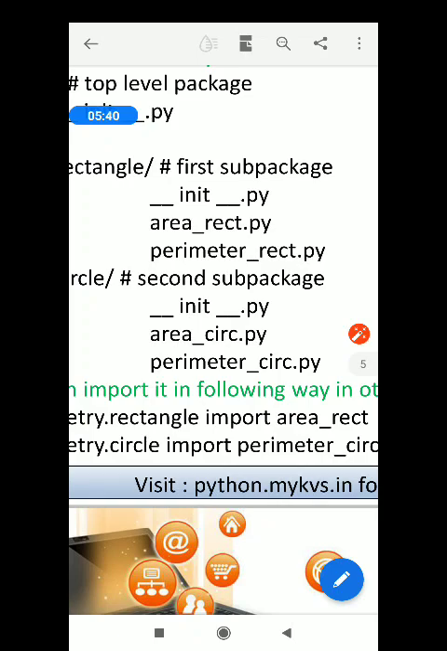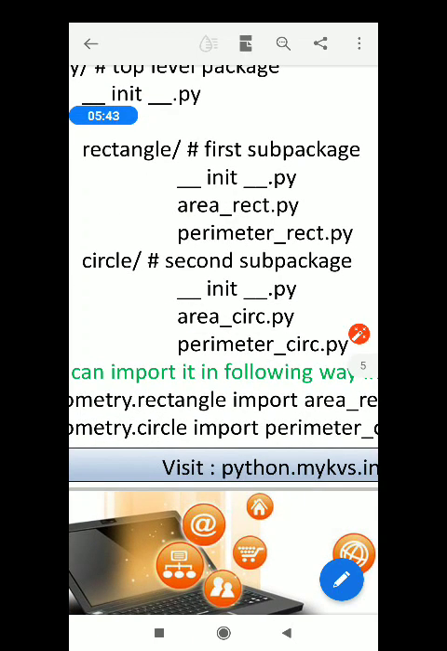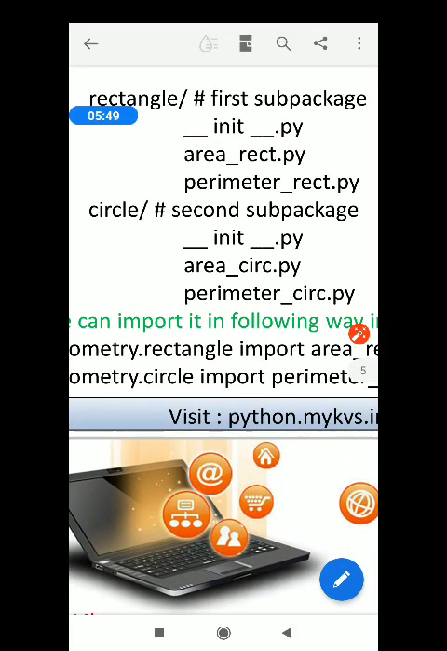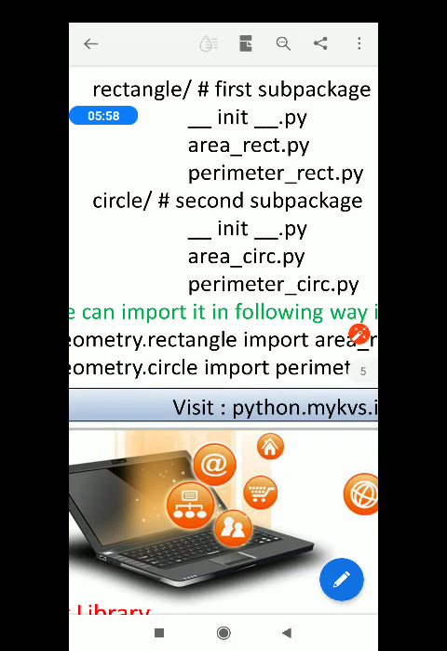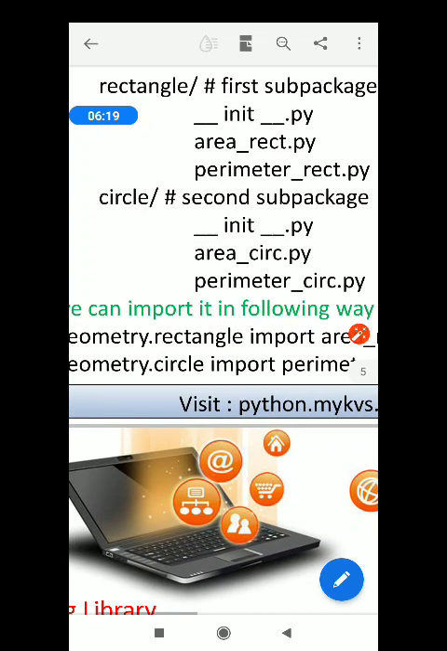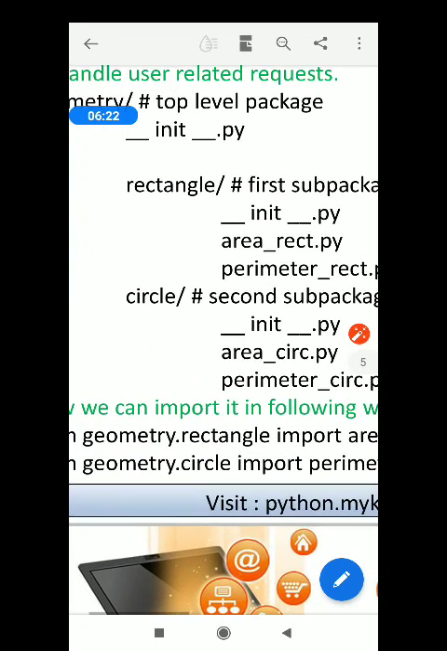For circle also you have to create this: a sub package with init.py, area_circ.py and perimeter_circ.py. Actually these area_rect, perimeter_rect, area_circ and perimeter_circ are separate .py program files already built up. You have to create these 4 files beforehand. Then only this geometry package will run.